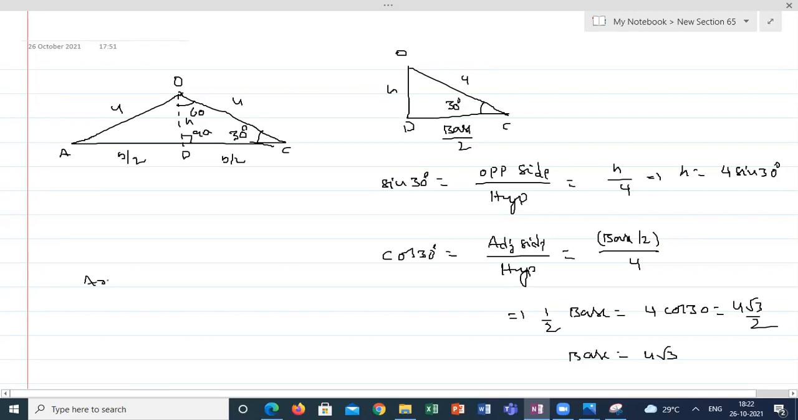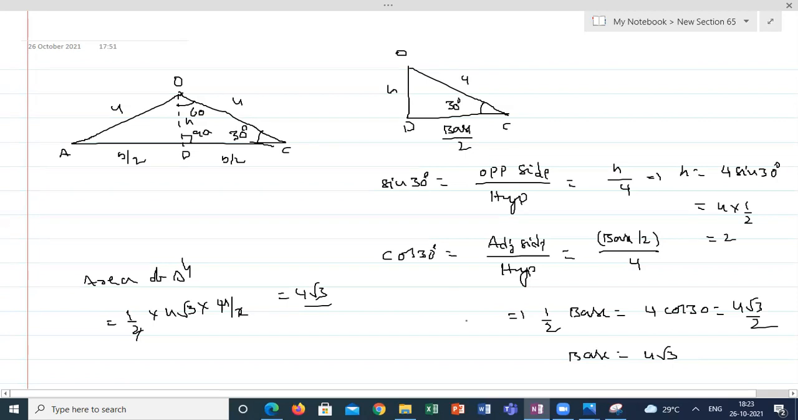So now area of triangle is how much? Half into the base, 4 root 3, into height, 4 by 2. So final answer is 4 root 3. Is it clear? Yes, sir. So subtraction of the sector and this triangle will give the answer. Sir, what is the height here? What answer did we get for height? 4 into 1 by 2, height is 2.